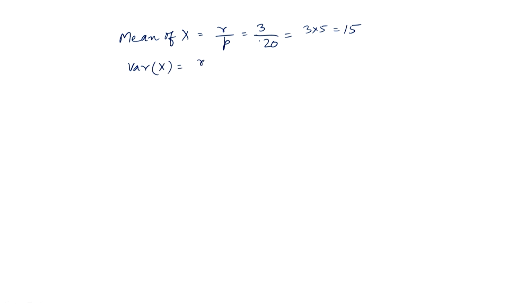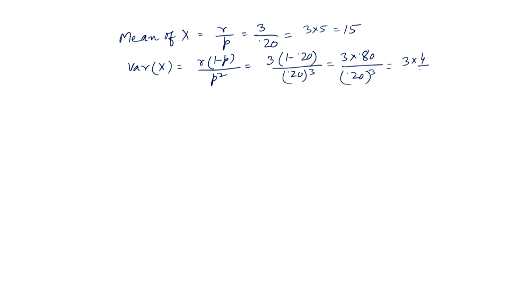r into 1 minus p divided by p square. Okay. So, we get 3 into 1 minus 0.20 divided by 0.20 raised to the power 3. So, this is 3 into 0.80 divided by 0.20 raised to the power 3. We can write it as 3 into 0.80 is 4 by 5, and 0.20 is 1 by 5.